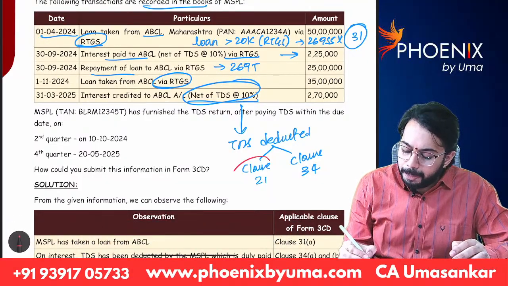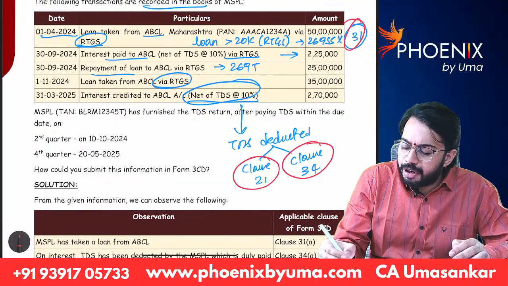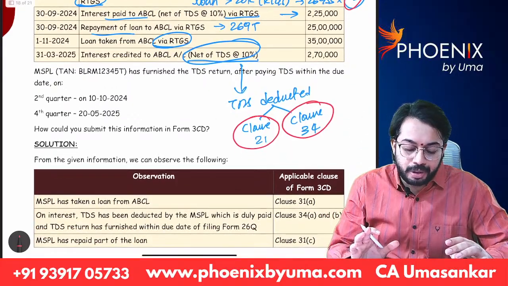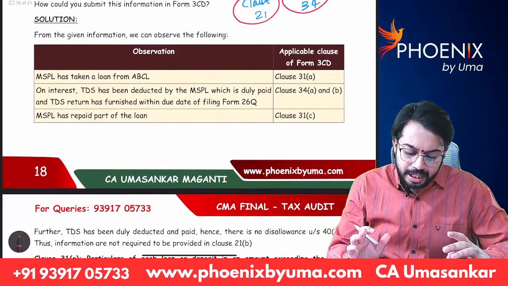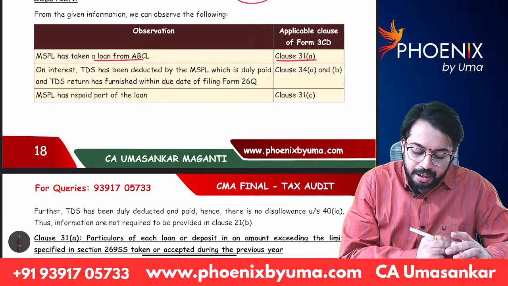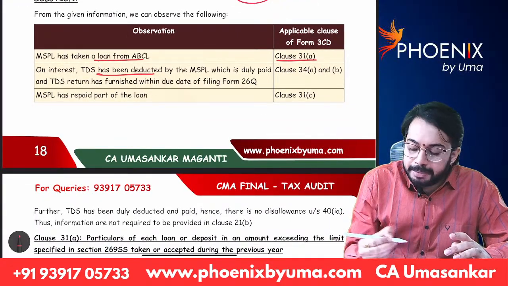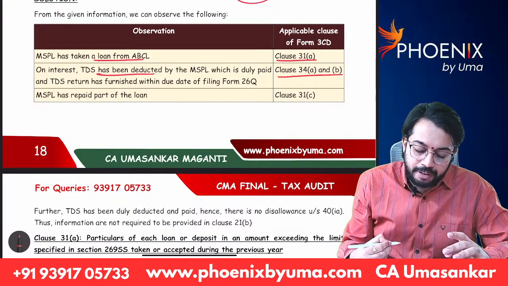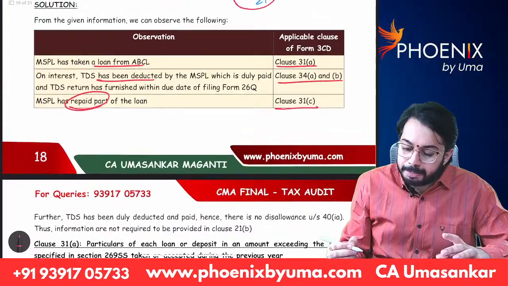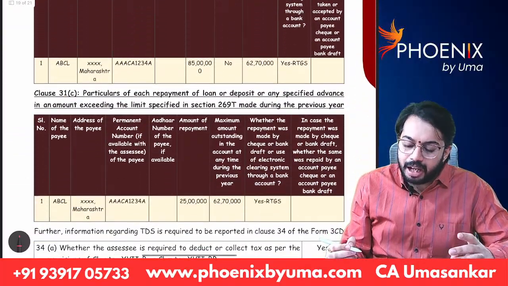So you have to report under clause 21, clause 34 and clause 31. In those three clauses, you have to report the information. You can see here, clause 31, whenever loan is taken and on interest TDS has been deducted, clause 34A, 34B, repaid the loan, clause 31C. So as per those clauses, you have to give the information.